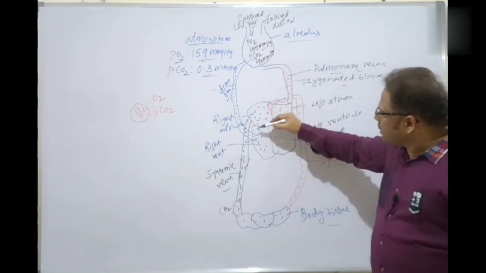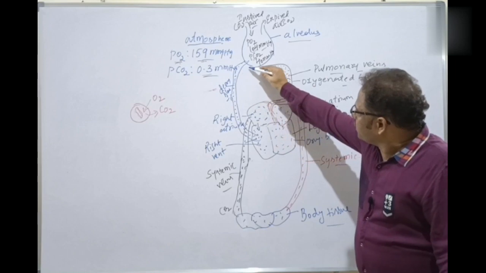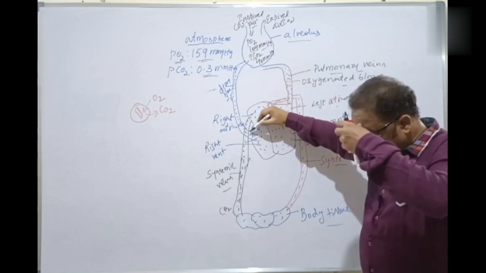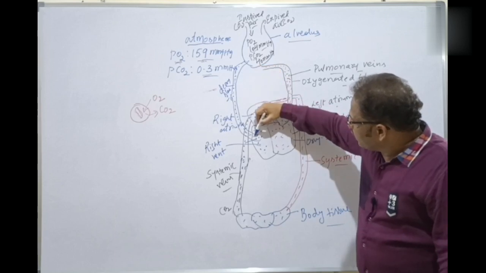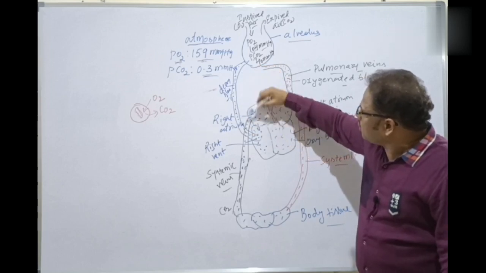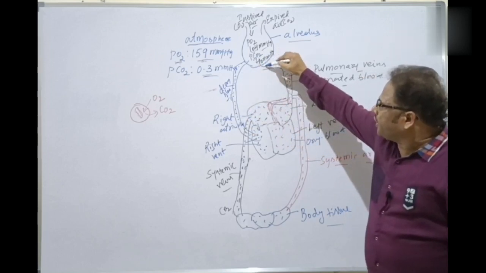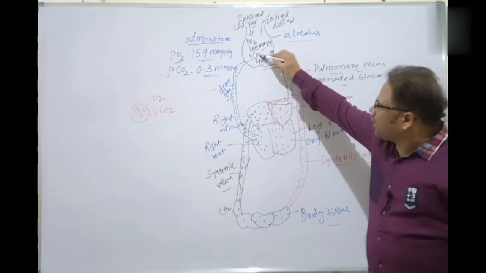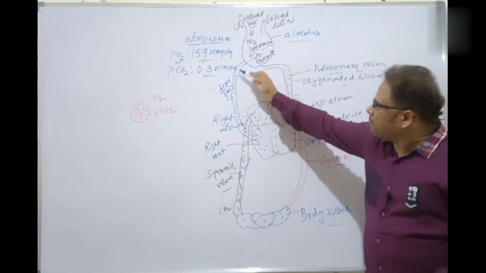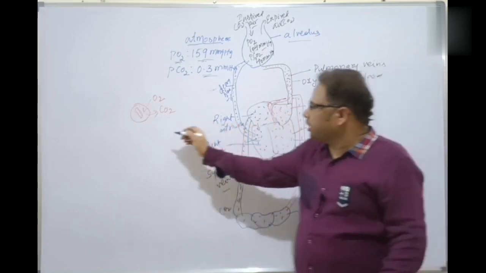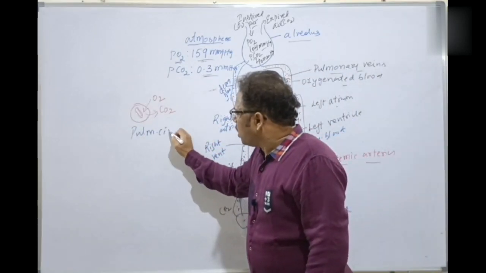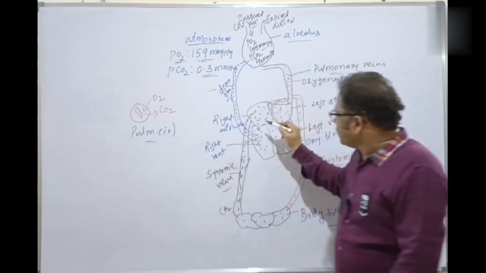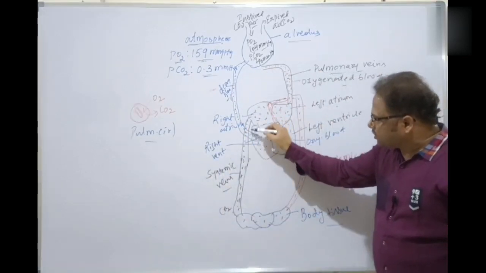So this is the lesser circulation. What do you have to see here? This is the lesser circulation, carrying the deoxy blood from the heart to the lungs and taking the oxygenated blood from the lungs to the heart. That is called the pulmonary circulation or lesser circulation. And this is the greater circulation, which is concerned with the body parts.